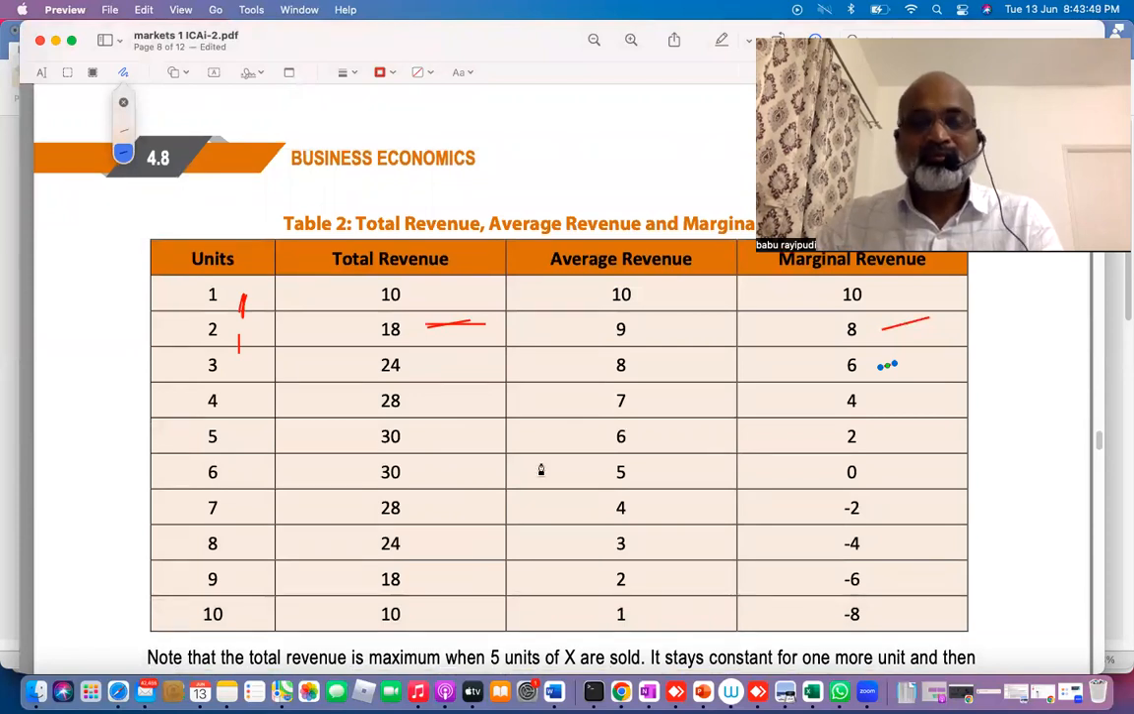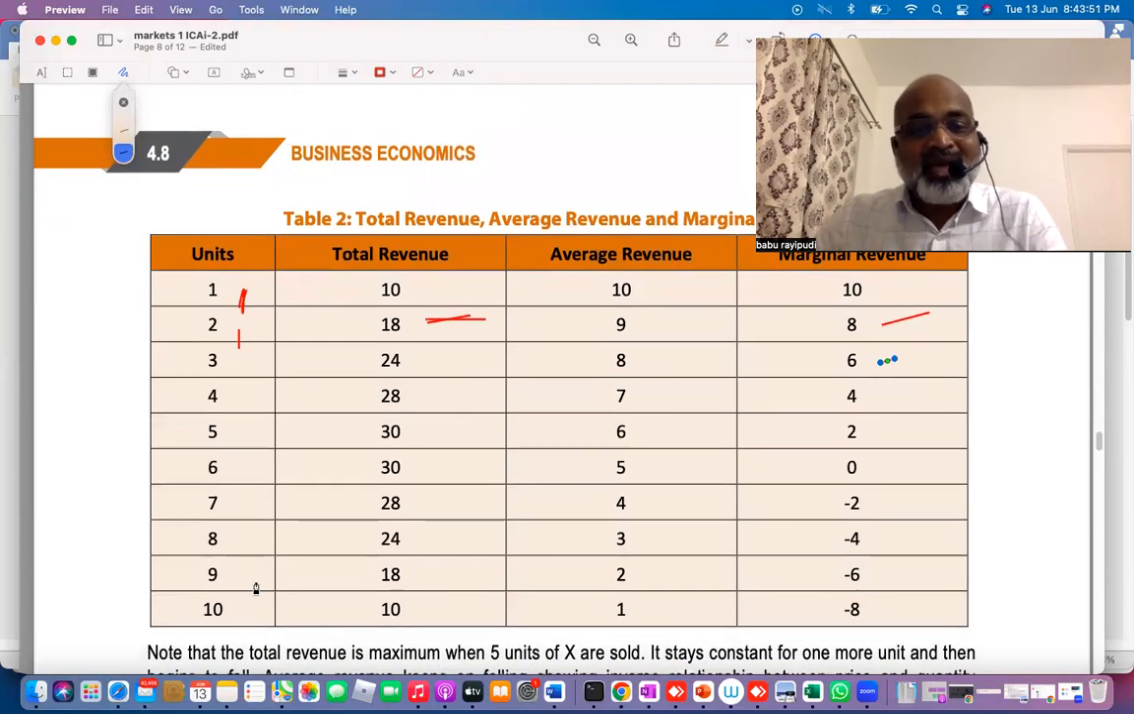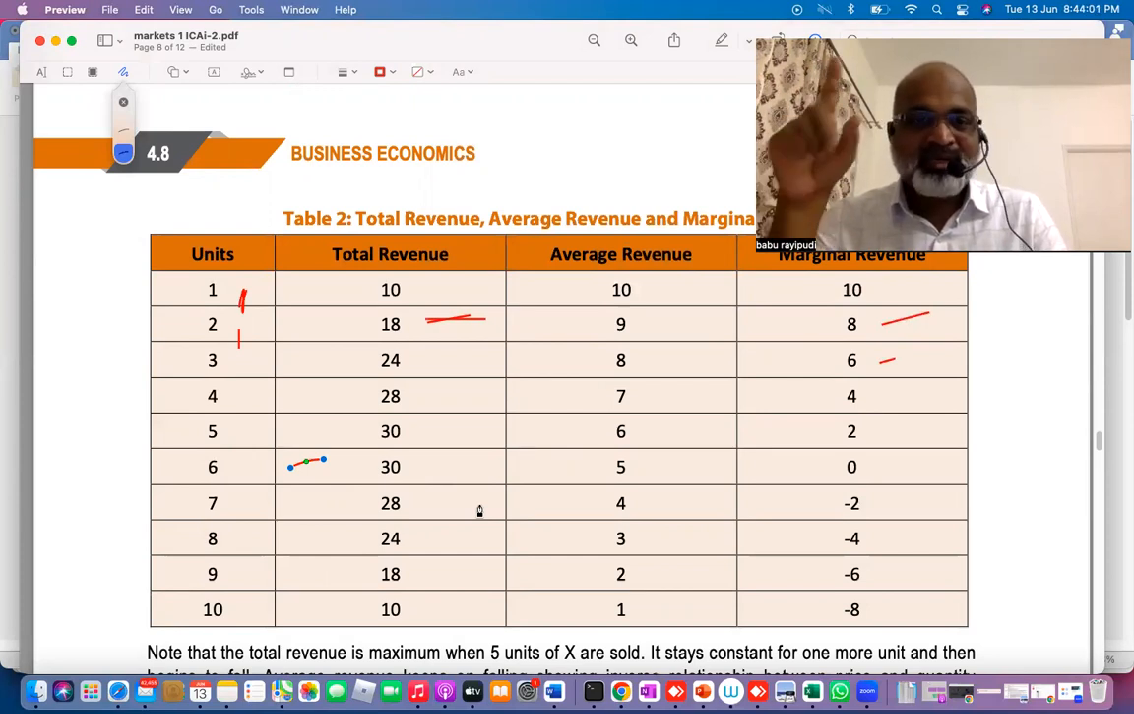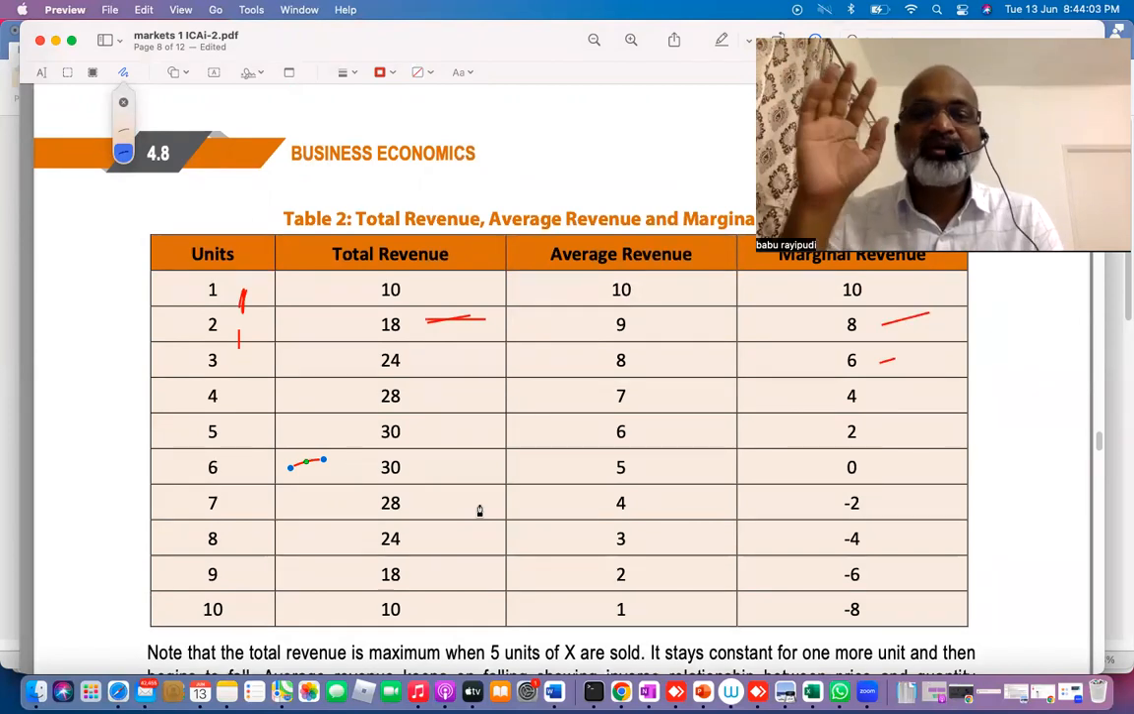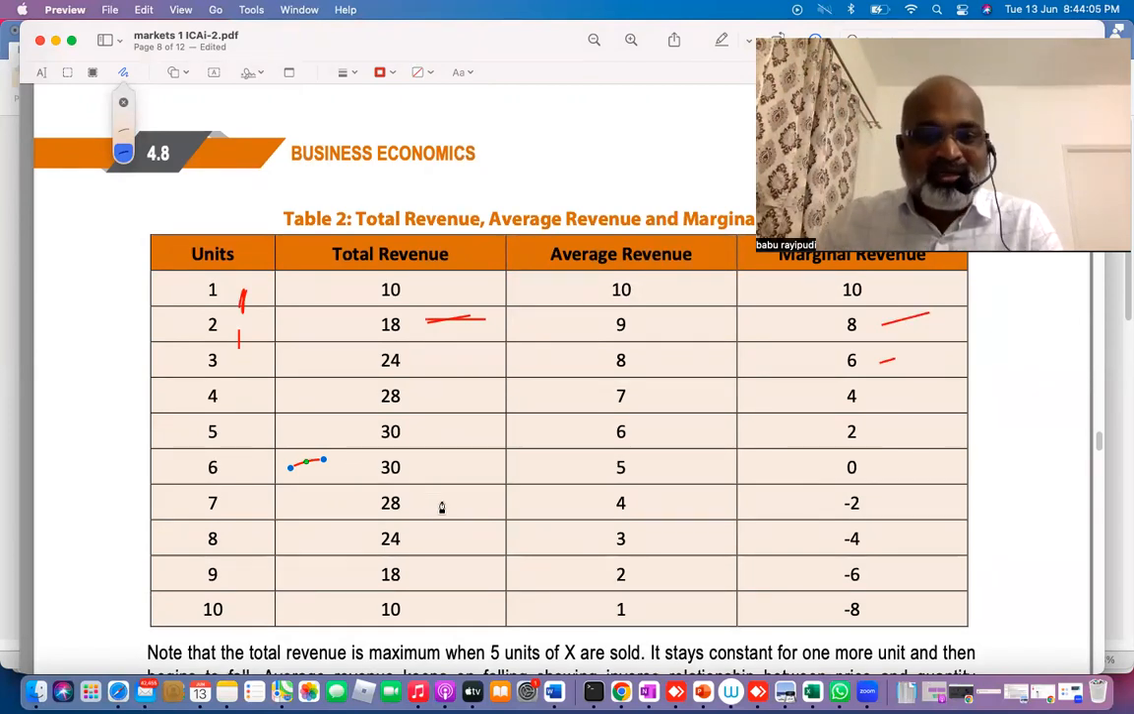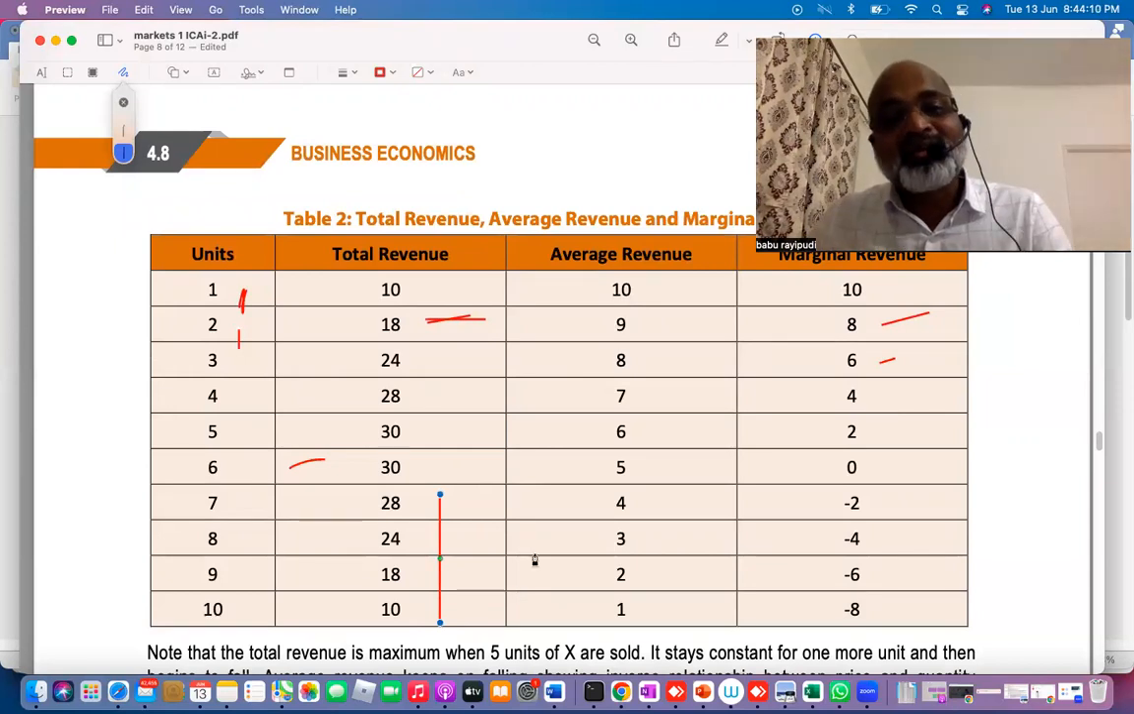Understand? We look at the graph carefully. At the sixth unit, total revenue became maximum. That is the highest point. So from 10 to 30, it has been increasing. When it increases till 30, at the sixth unit, it reached the maximum point. Then later on, it started falling. So moral of the story, TR in the beginning increases, later on it will start falling.